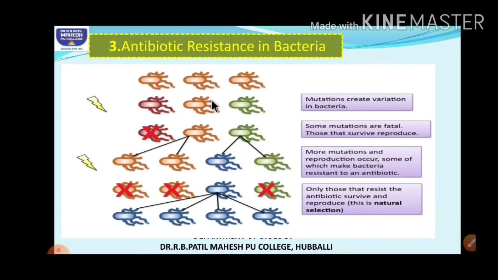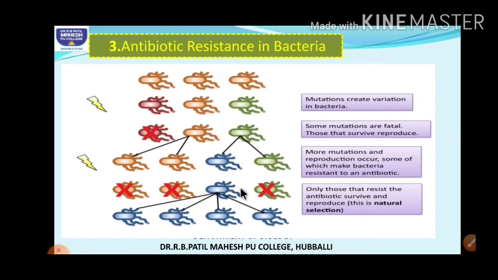For example, here you can see that the bacteria, they undergo mutations, right? So certain mutations are not favorable, so they are killed. They may continue for certain generations and further they are killed. But certain mutations are so favorable that they go on multiplying. Why is it favorable?